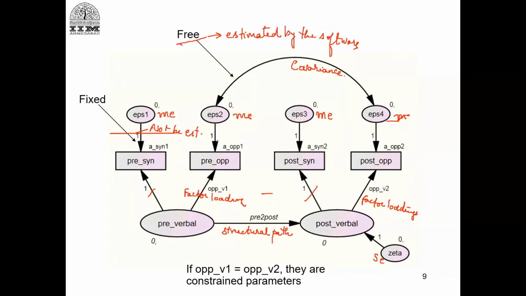So these are all already tied to 1, so the tool will not do anything about it. These are also tied to 1, so the tool will not do anything about it. The tool will estimate the measurement errors and so on, right?